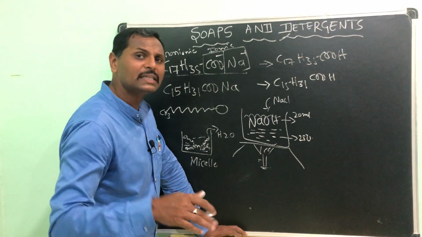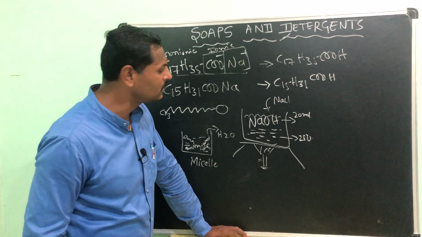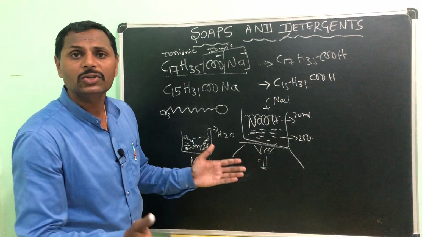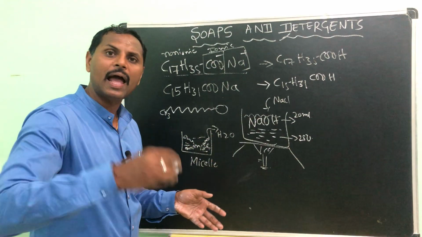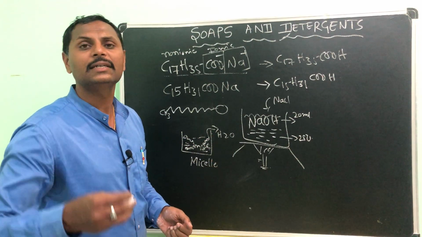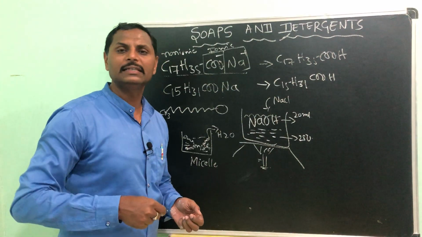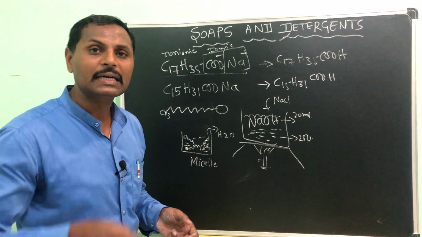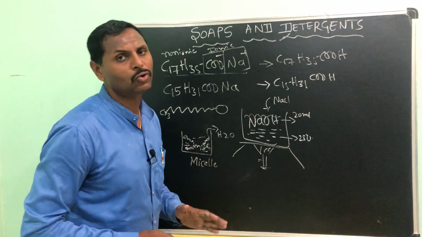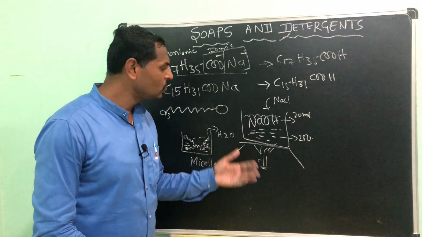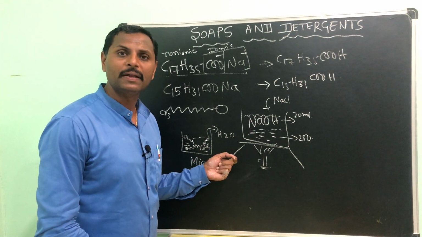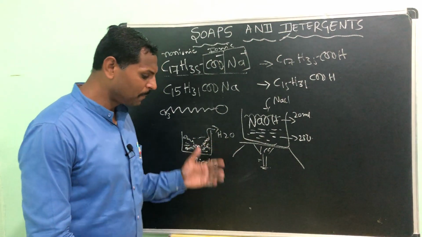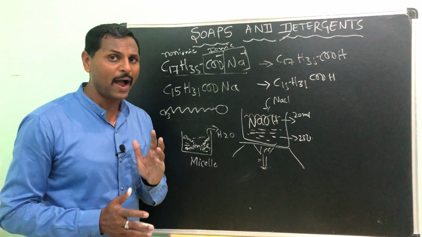We will use the glycerin for many other medical purposes. The creamy layer you can take out and allow to dry. While drying, you can add your preferred fragrance or color to it, allow it to dry and cut it. Your homemade soap is ready. Like that, you can prepare soap at home itself. Understood? So this is the preparation of soap and the cleansing action of soap.